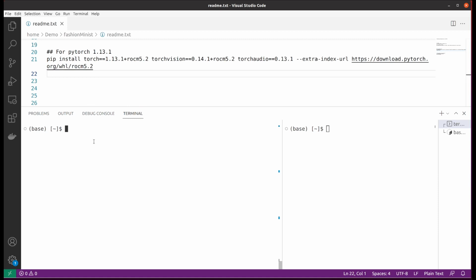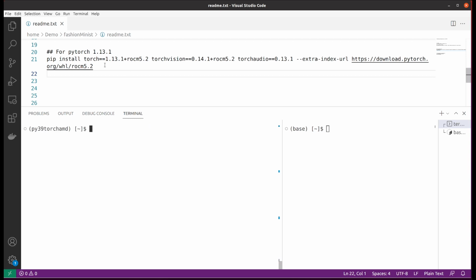You will need to create a virtual environment with Python 3.9, and after that activate it.